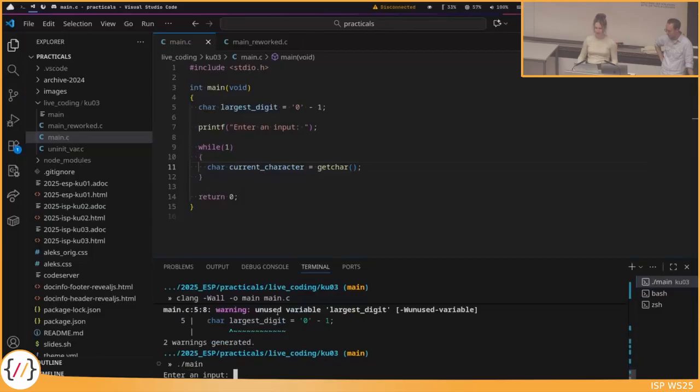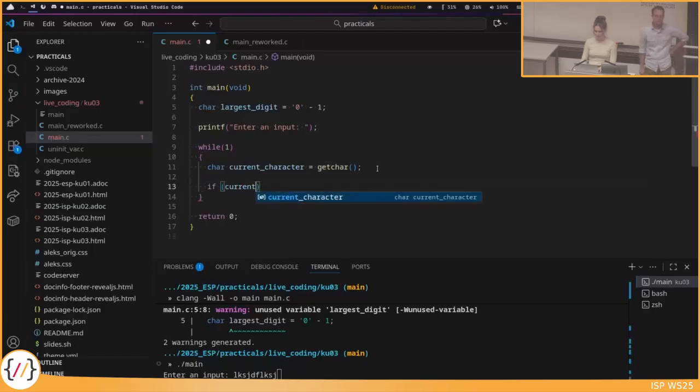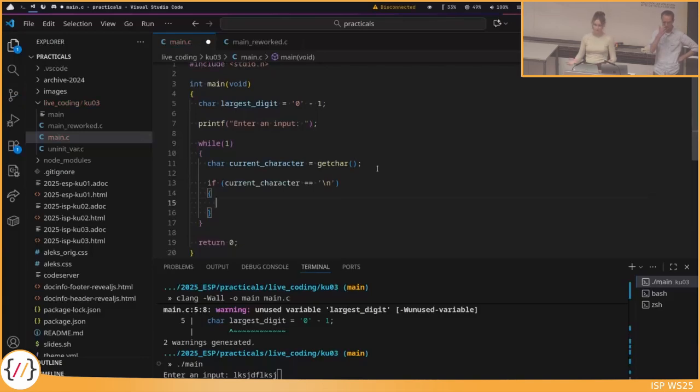As we've seen before, if I now enter some long input and then press enter, this Getcha will, in the first iteration of the loop, return the L, then it will return the K, then the S, and we want to loop until we are at the end of my input. So if the current character is the \n, the new line character, this means the user pressed return, then we want to break out of the loop.